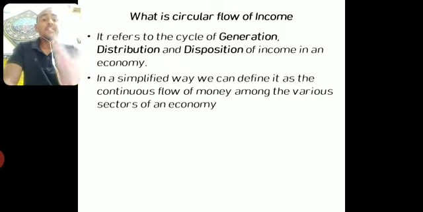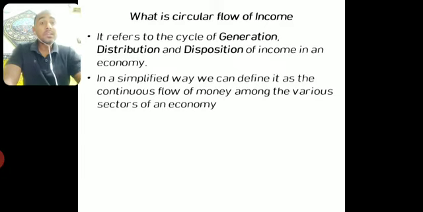Second, distribution of income. When income is generated, we are producing some goods and services, we are using factors of production to produce the goods and services, and income is generated. Now what is to be done with that income? That income generated is to be distributed among the factors of production. Okay, suppose we are using land, labor and capital, three factors, to produce a commodity.